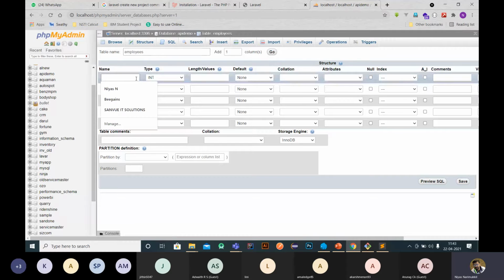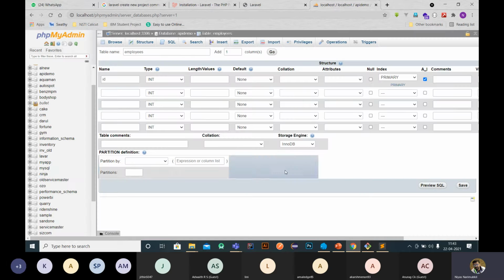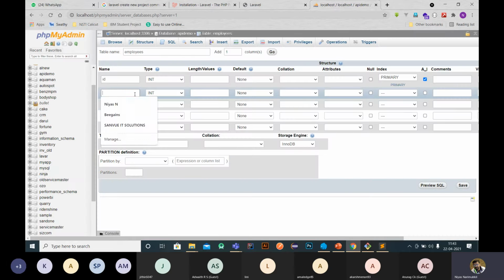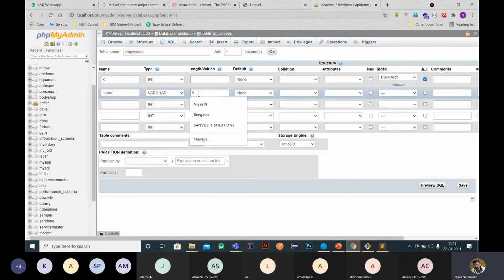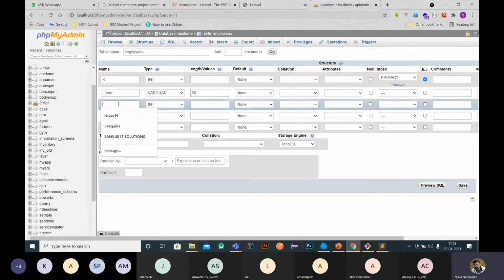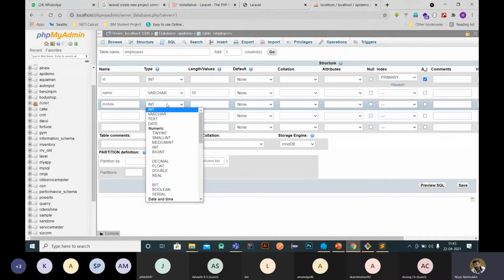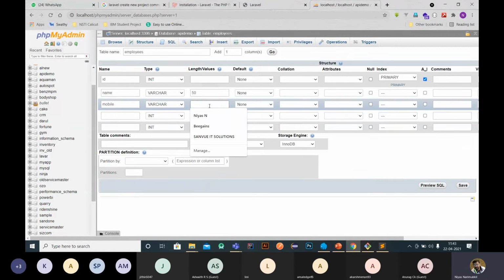For example, we have 5 fields. The field structure is: one is ID, which is auto increment and the primary key. Then the employee name is varchar, and I'm giving the length as 50. Then mobile, also varchar with a length of 10.